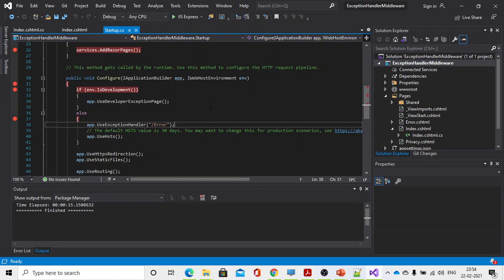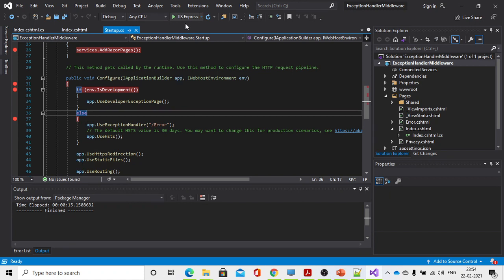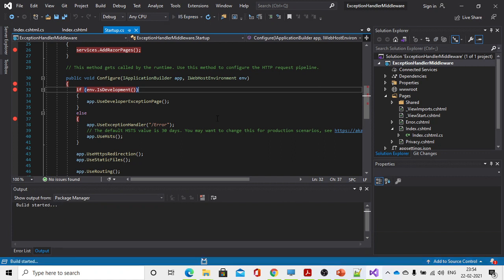This is the user friendly message I'm giving to the user. See here, when I start the application now, I'm trying to raise an exception. I will show you how the exception is shown in the development environment.